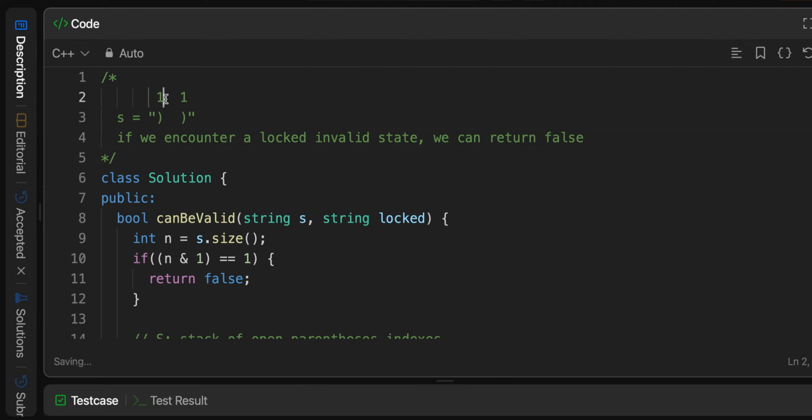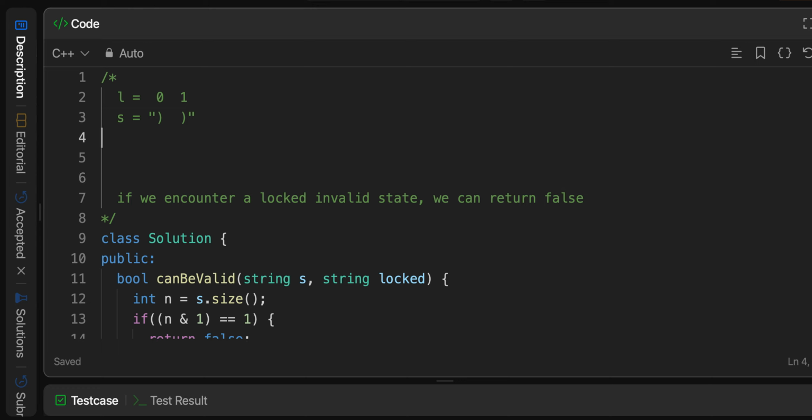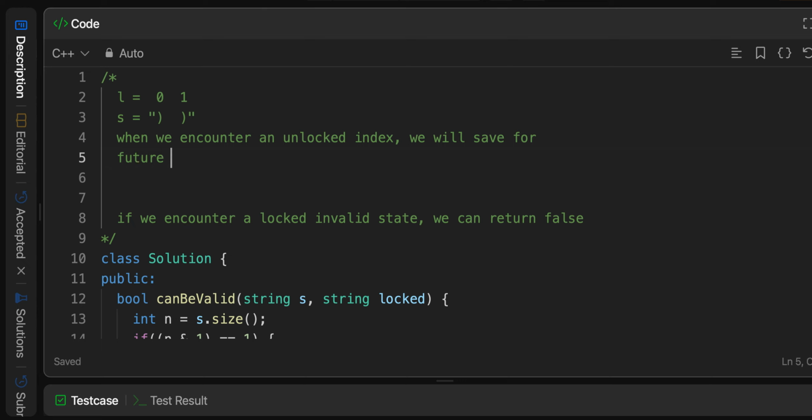Now, however, what if the string was this? The string stays the same, but this is our locked string. Suppose our locked string looks like this. We have a 0 here and a 1 here. What stands out to me is that when we encounter an unlocked state, an unlocked index, we should save it for future use.